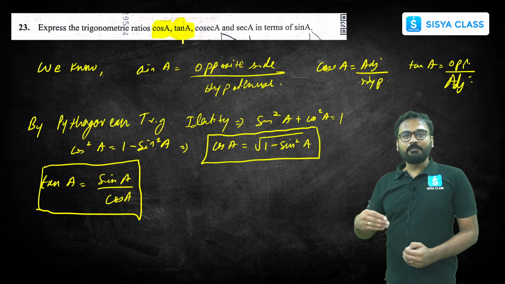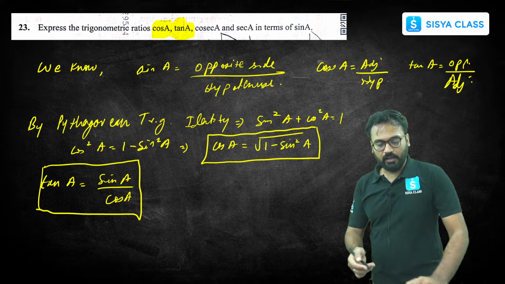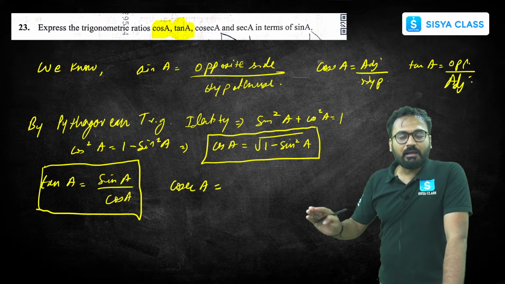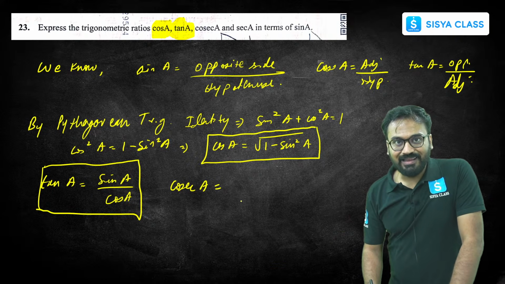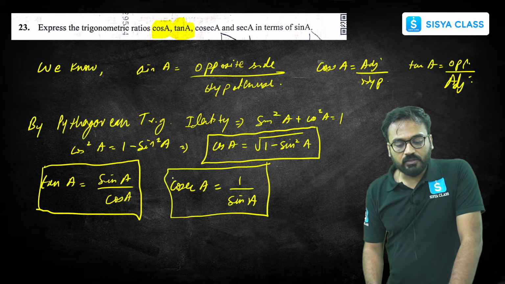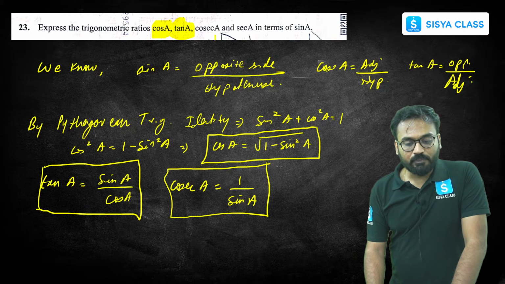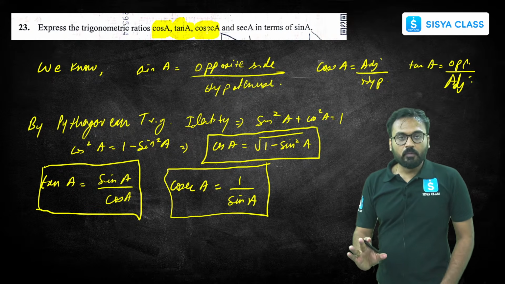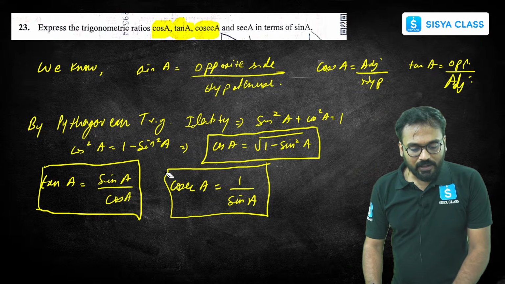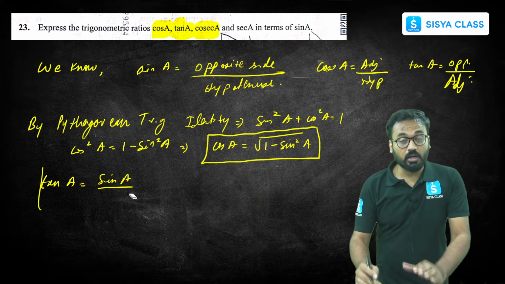Cosecant A is the reciprocal of sin A, or if I write cosecant A is equals to 1 by sin A, correct? That is how you write reciprocals. So cosecant A is equal to hypotenuse by opposite side, or 1 by sin A, correct? So 1 by sin A I will write over here. That's the answer which we'll get over here. So cosecant A is also done, correct? Everything I need to represent in terms of sin A, right? Now listen very carefully. Let me write over here one more extra part, okay?